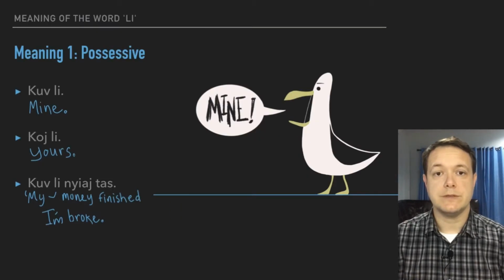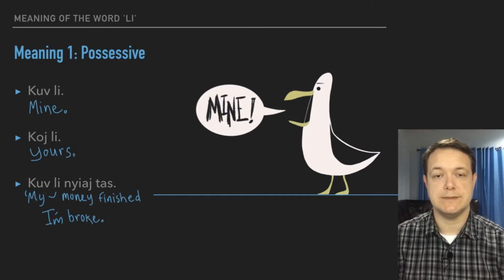The first way we use li is to create the possessive, as in mine, yours, etc. So we have a few examples here. We have gu li, which is mine. We have ga li, which is yours. And we have an example of a full sentence. Gu li nie da. My money is gone. I'm broke. So one way we can use li is in the possessive in that way.